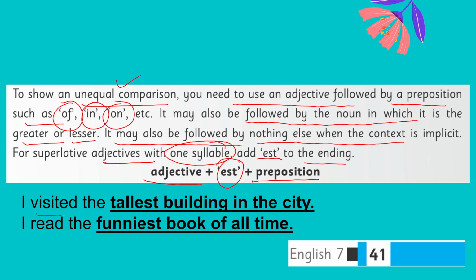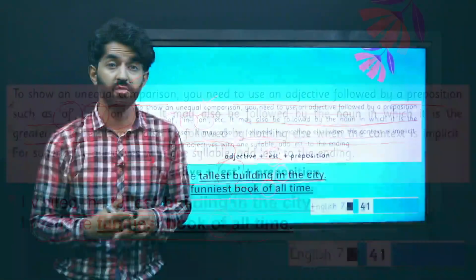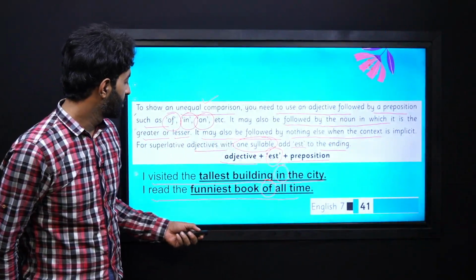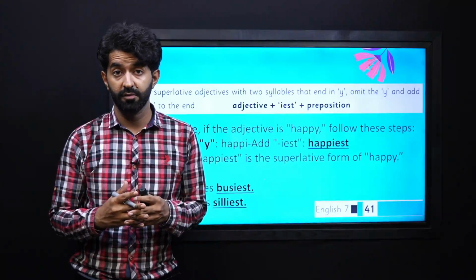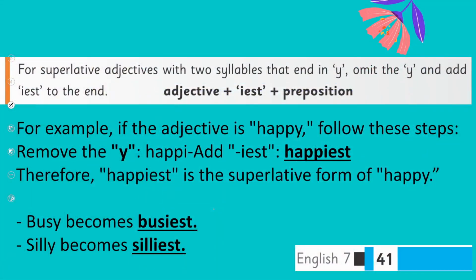For example, I visited the tallest building in the city. I read the funniest book of all time. You can see that we are using our prepositions for our superlative degree comparison. Now, what if we want to use our superlative degree with two syllables, and that is ending in y? So if you want to show a superlative degree, a comparison that ends in y, you minus the y and add ies to the end, and the form looks like this.